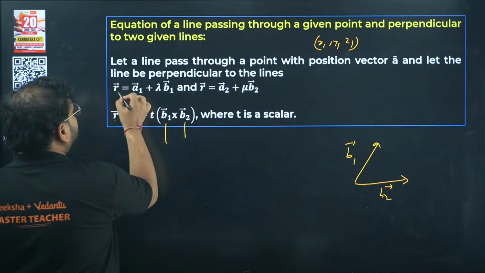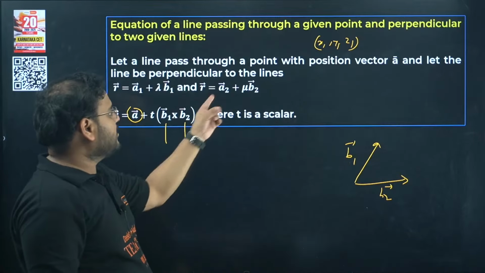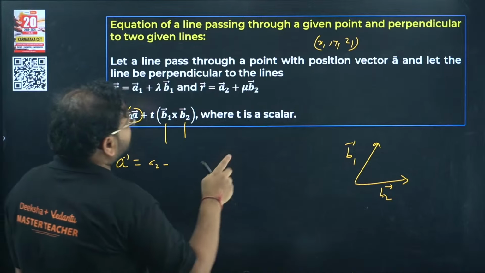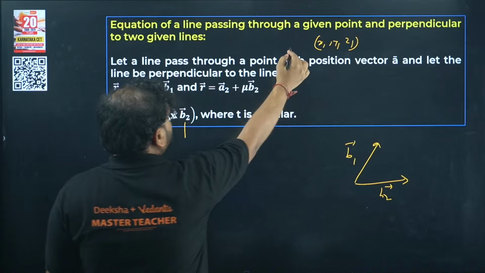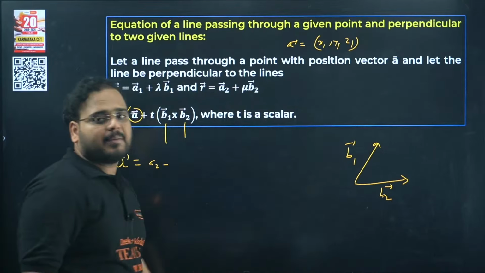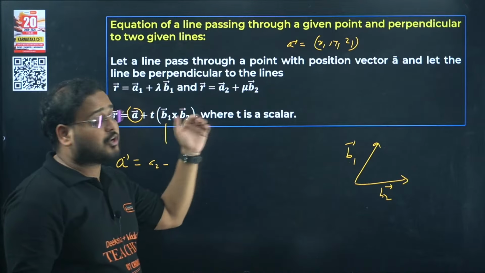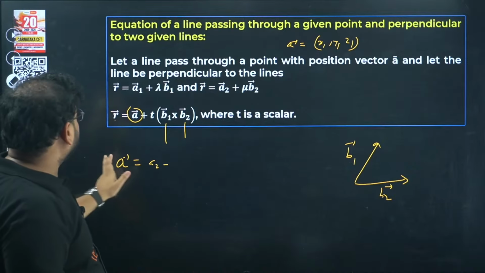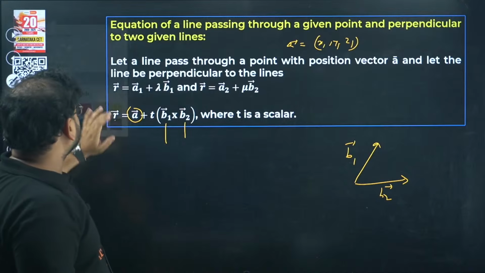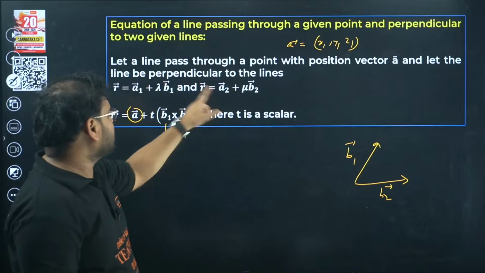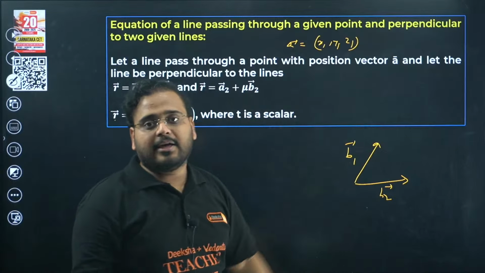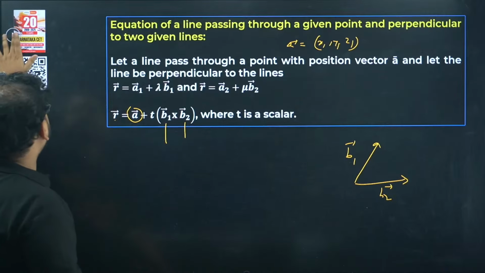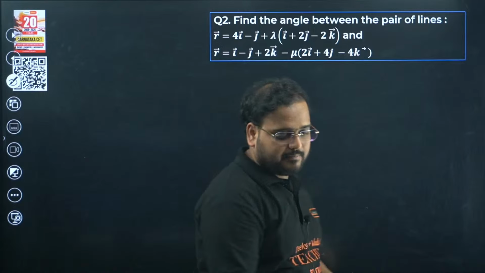They have two lines over here. The first line is a1 plus lambda b1 and the second is a2 plus mu b2. How do you get A? If A is given, it's okay. They've given a point, and this represents your A. You're going to get it from your x i cap, y j cap and z k cap. If it is not given and they mention two lines, we're going to use a2 minus a1. We'll see that later; this is different over here. In this case they have given the point, so we're not going to use a2 minus a1, because they have given it. Don't subtract it over here. They have given the point A as x1, y1, z1, and you're going to use that to get the result over here. Next, find the angle between the pair of lines. Please solve it.